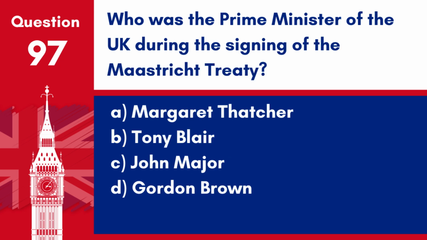Question 97. Who was the Prime Minister of the UK during the signing of the Maastricht Treaty? A. Margaret Thatcher. B. Tony Blair. C. John Major. D. Gordon Brown. Answer: C. John Major. John Major was the Prime Minister of the UK during the signing of the Maastricht Treaty, which significantly advanced European integration.